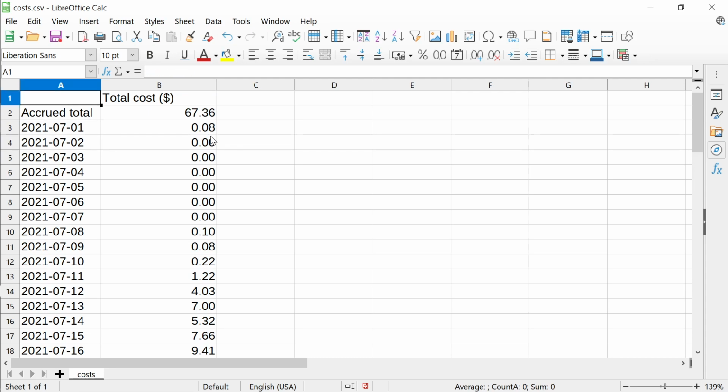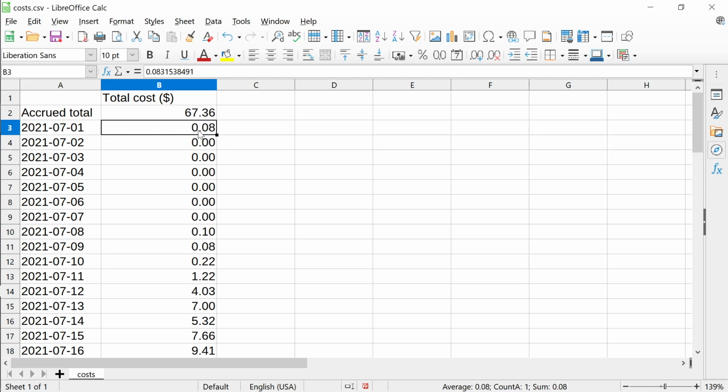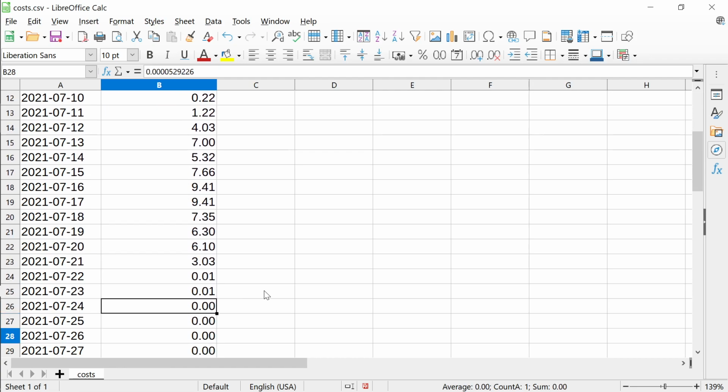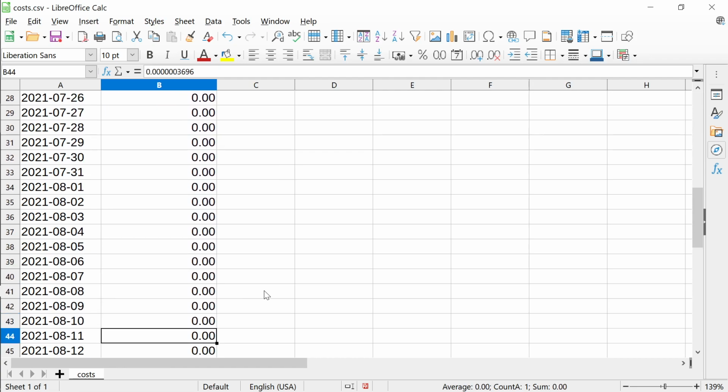So this is a daily cost report, starting from July 1st, and it is showing that on July 1st I spent $0.08. Then on July 12th I spent $4. On July 13th I spent $7. So it gives me an idea about how much my daily expenditure is, starting from July 1st.